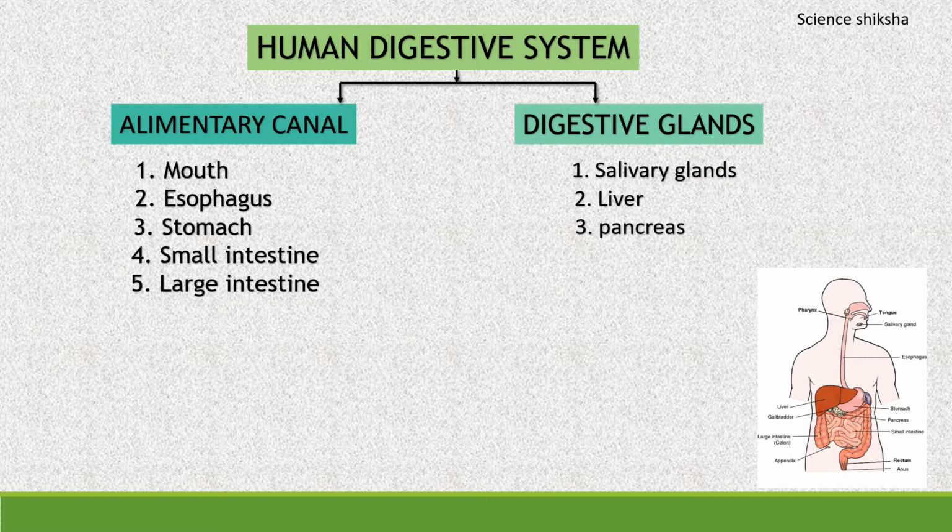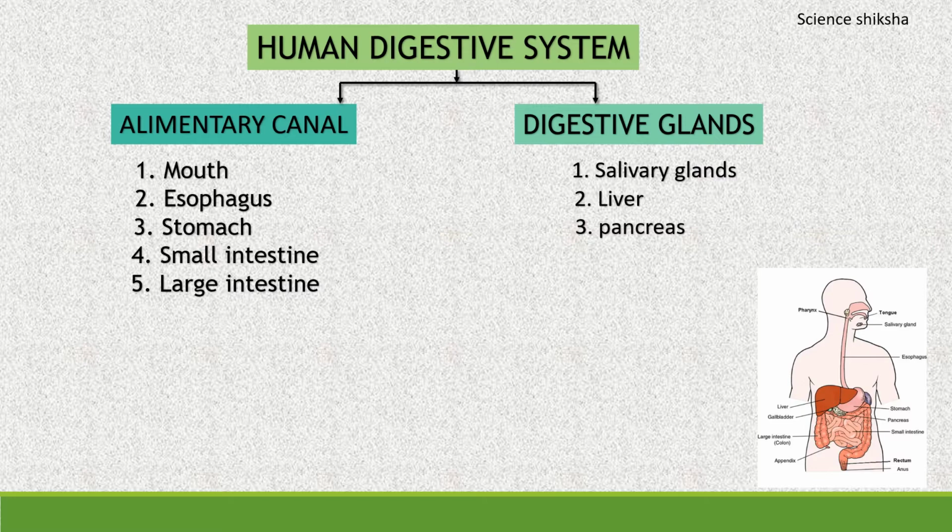It consists of different organs that are present in a sequence starting from mouth, then esophagus, which is also known as food pipe, next stomach, then small intestine and large intestine.